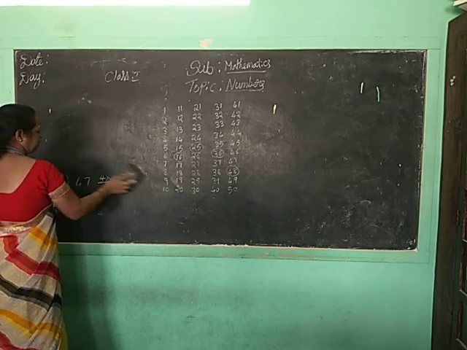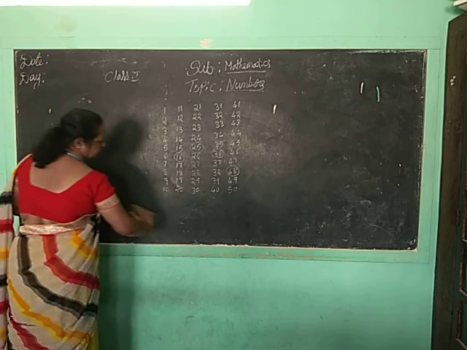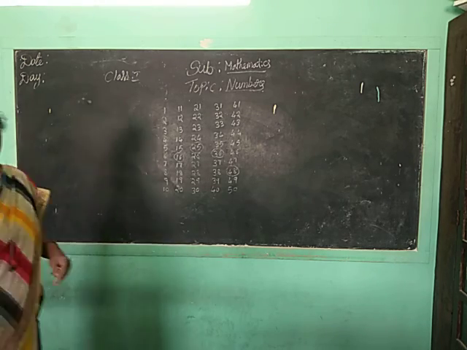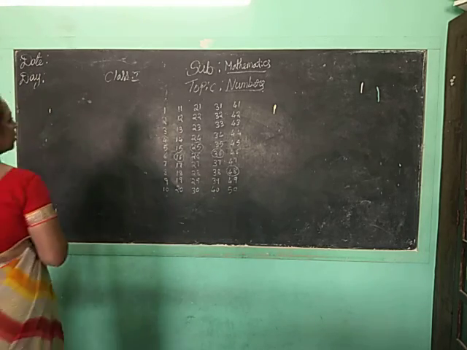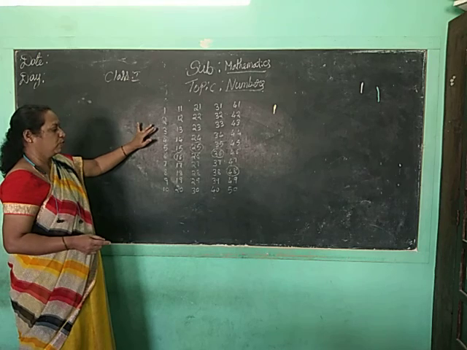Okay, children. So today we have learned to write only the numbers 1 to 50.